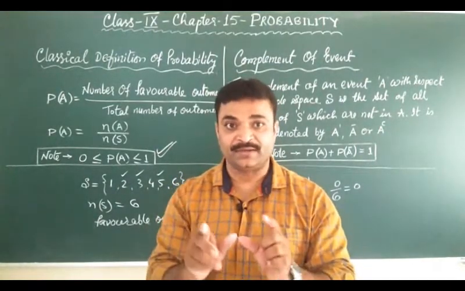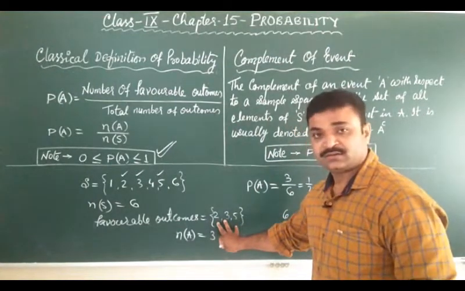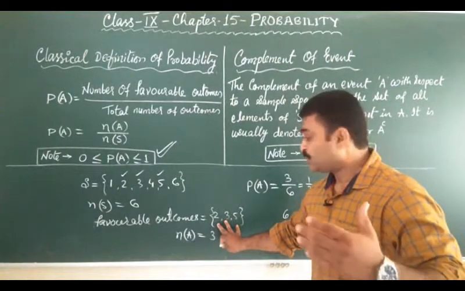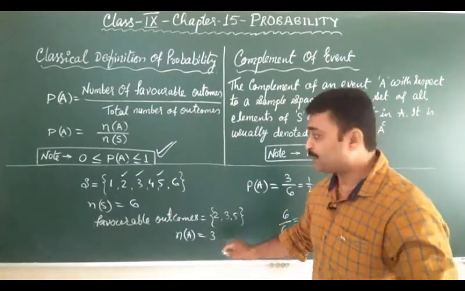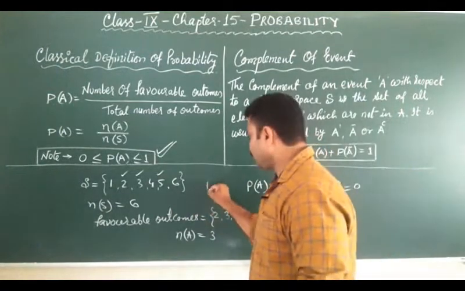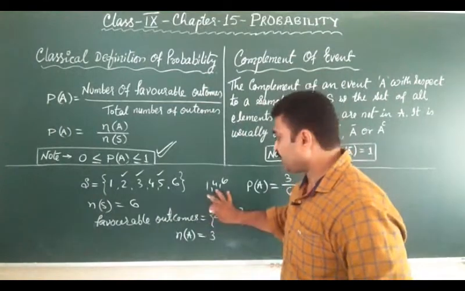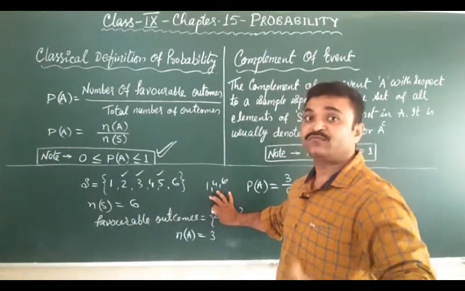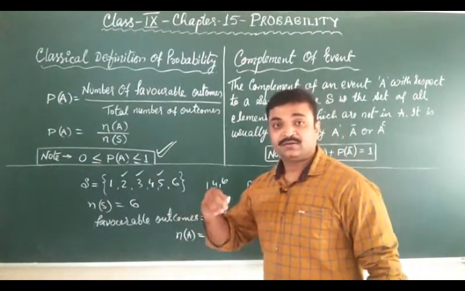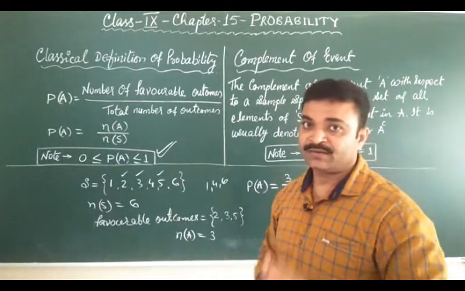That is the complement. So here three conditions are possible to get prime numbers, but what are the conditions of not getting prime numbers? Again it is 3, so 1, 4 and 6. Clear? 1, 4, 6. Again 3 conditions are possible out of 6 possibilities. So our probability will be 1 upon 2 again, because 3 upon 6 is again 1 upon 2.